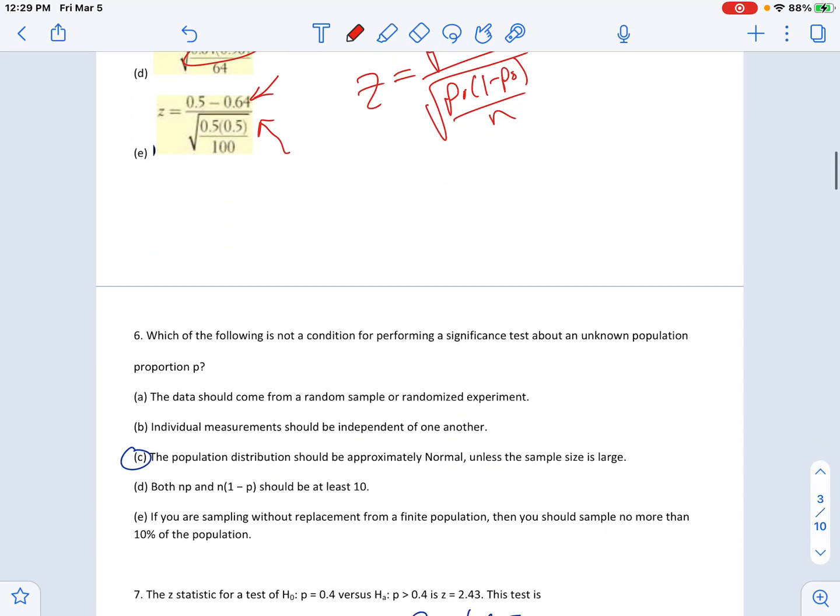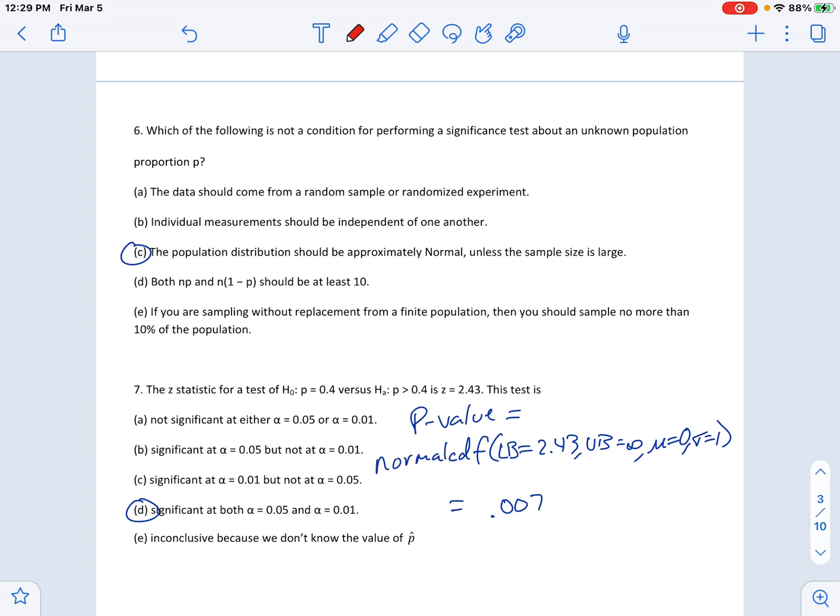Okay. Next one. Which of the following is not a condition for performing a significance test about a population proportion P? Definitely needed to come from a random sample or randomized experiment, so that's good, which means it's not right because we're looking for not a condition. We always want measurements to be independent of each other. That's kind of why we do the independence check. So like the independence check, which is technically E, says that this is true. So even though we don't necessarily say the events are independent of each other, that is technically what the independence check does. So E is not right, and because E is not right, B is not right, right? Those are kind of hand in hand.